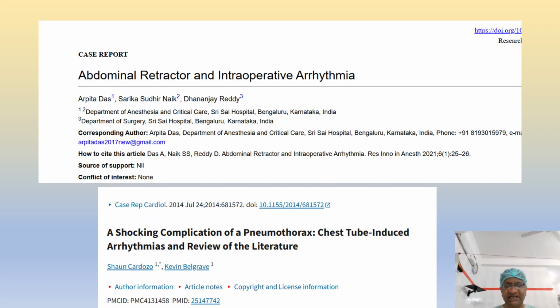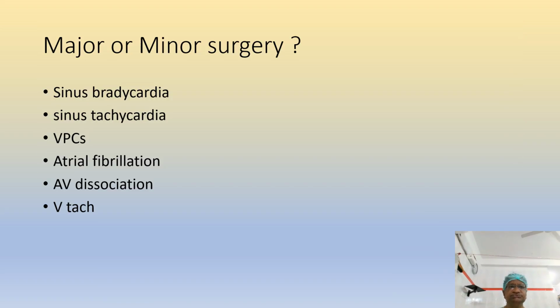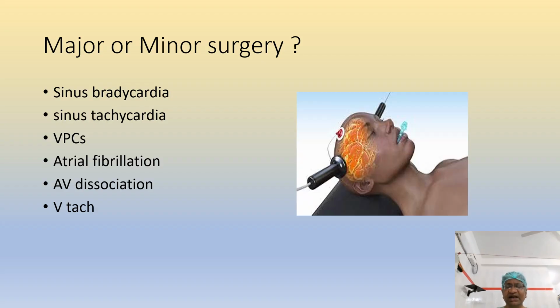Abdominal retractor can cause arrhythmias, especially in the open cholecystectomy days. The second assistants used to put this retractor like this and lift it without seeing the field. So all these things can produce arrhythmias. A chest tube can touch the atrium. I don't know whether this is a surgery or anesthesia issue, but this can produce brady, tachy, VPC, almost every arrhythmia known. So dangerous things. So that is what is ECT. Whenever there is an ECT, we should be ready to face many arrhythmias.